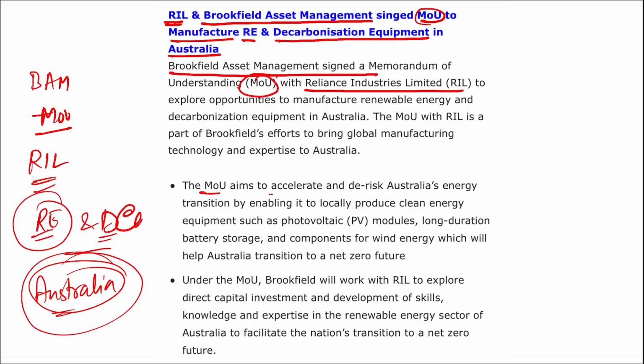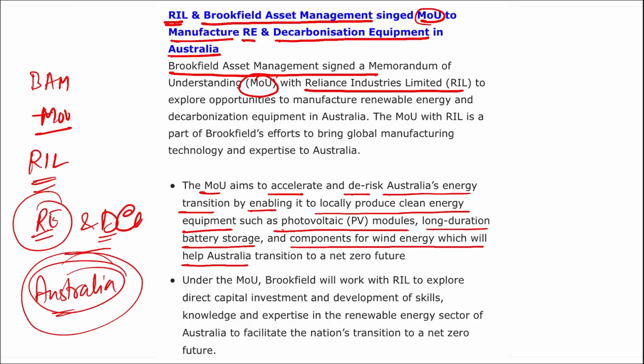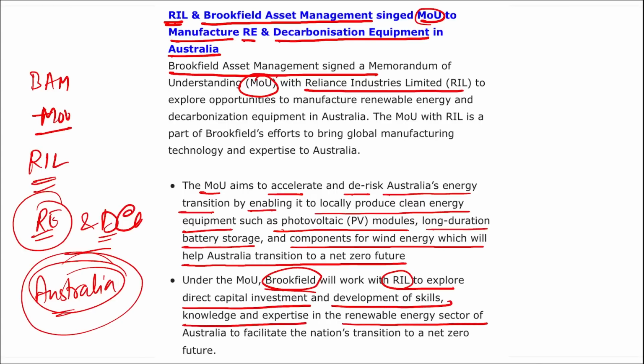This MOU aims to accelerate and de-risk Australia's energy transition by enabling it to locally produce clean energy equipment such as photovoltaic modules, long duration battery storage and components for wind energy, which will help Australia transition to a net zero future. Under the MOU, Brookfield will work with RIL to explore direct capital investment and development of skills, knowledge, and expertise in the renewable energy sector of Australia to facilitate the nation's transition to a net zero future.